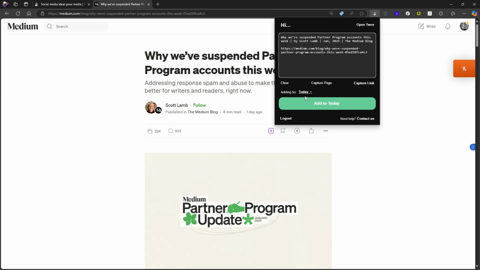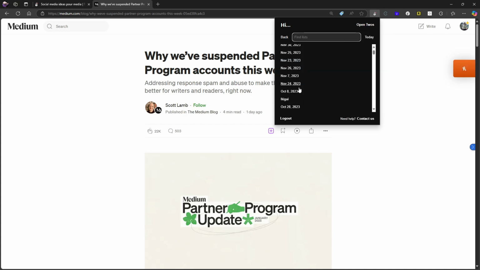The best part about this new web clipper is that now I can actually decide where this goes. So let's say I wanted to put this into resources. I'm logged on the wrong account. But let's say I wanted to put this in Ikigai, like that.